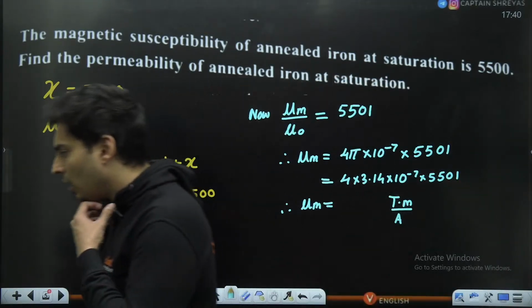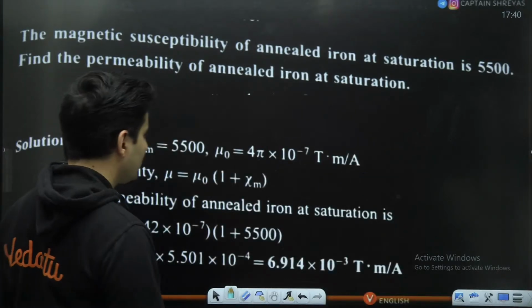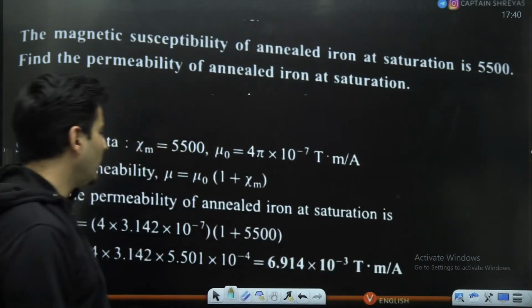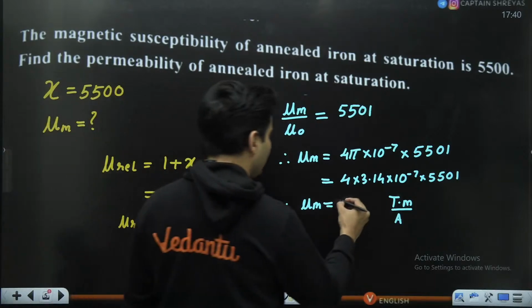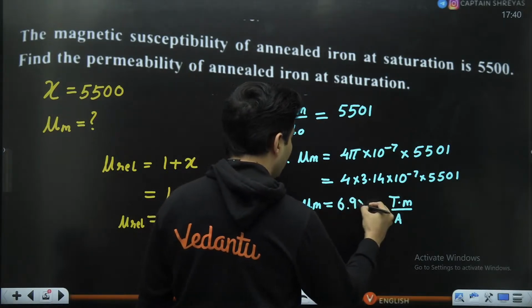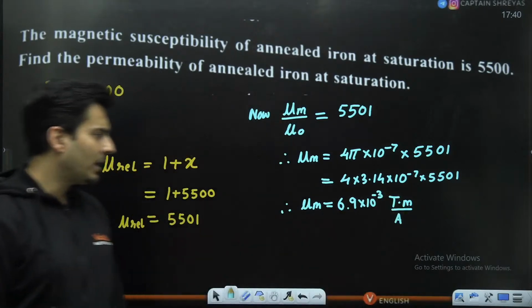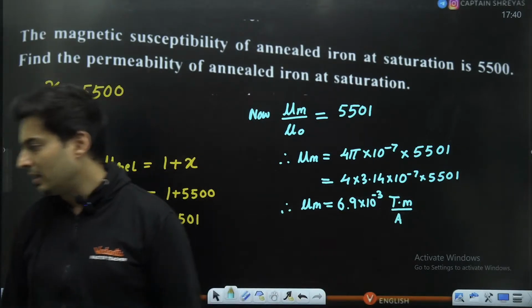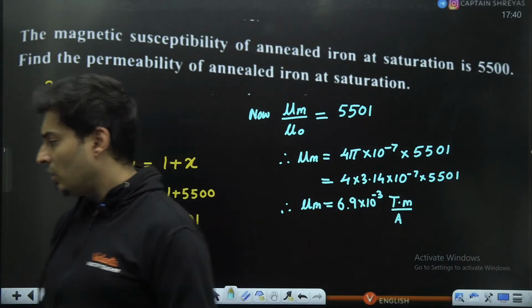Just check it out. How much is this going to be? These are not necessarily PYQs. Just see if you are getting 6.9 into 10 to the power minus 3 Tesla meter per ampere. That's the unit of permeability. Of course, whenever you give answers, you have to give them with units, with values, of course.